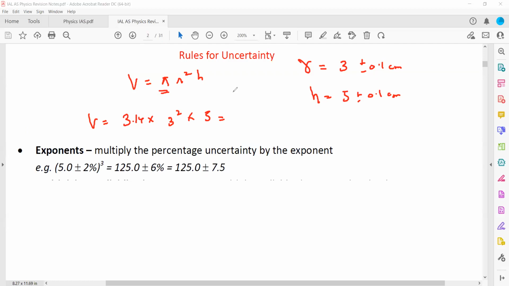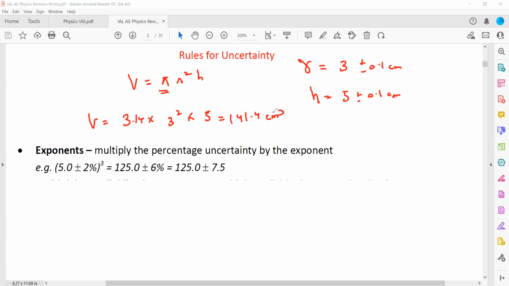It's 141.39, so 141.4, and the unit is centimeter cube.